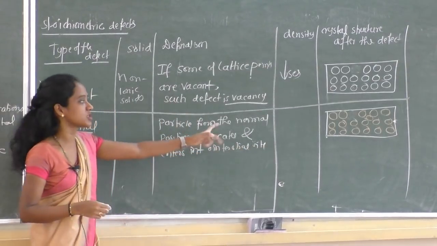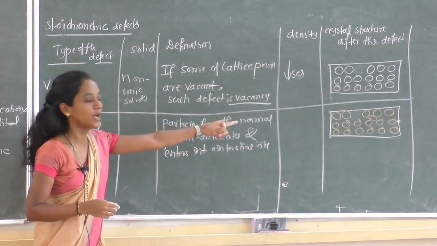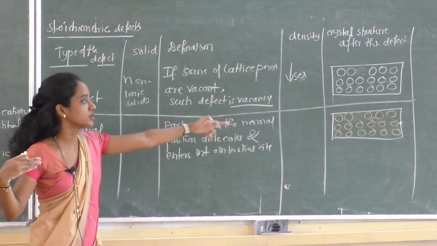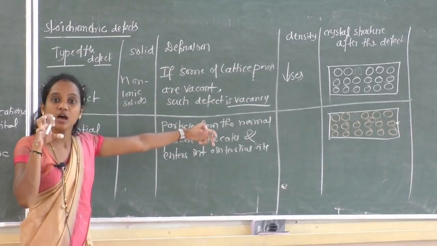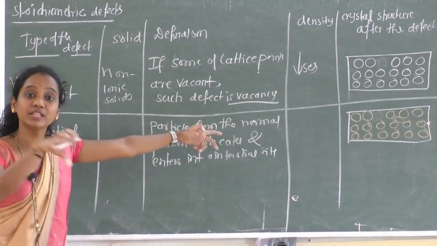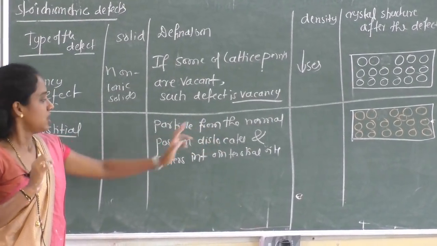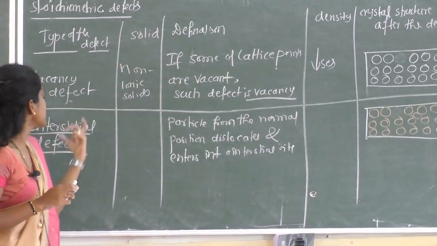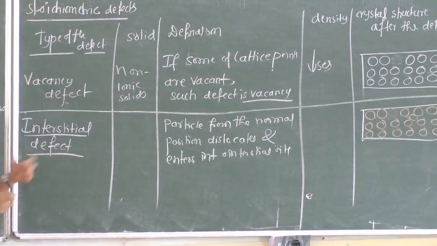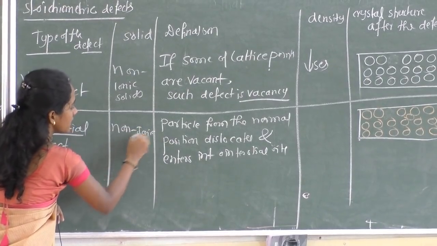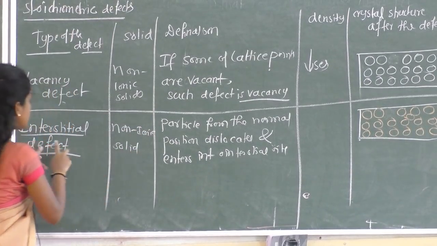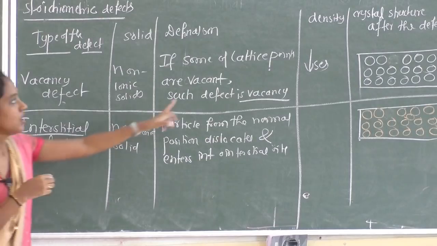From the normal position the particle goes to an interstitial site, or to the gap between the spheres, or it may occupy the empty space, the void. Now this type of defect also exists in non-ionic solids. Only in non-ionic solids is this type of defect seen.